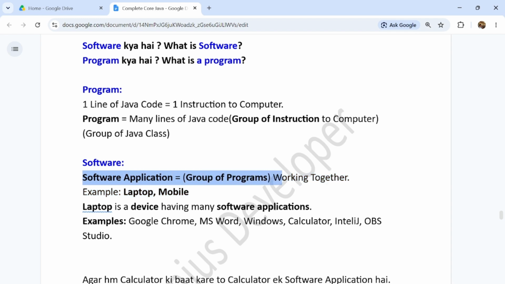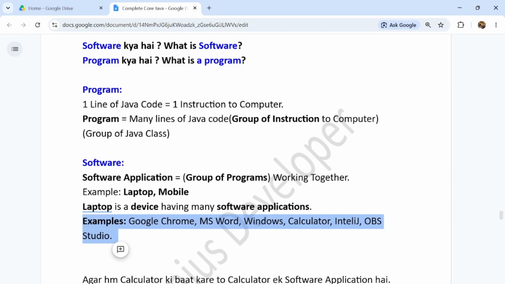A software application is equal to a group of programs working together. Any software application has multiple programs working together, guys. This is a software application. For example, we can say laptop, mobile. A laptop is a device having many software applications like Google Chrome, MS Word, Windows, calculator, OBS Studio.